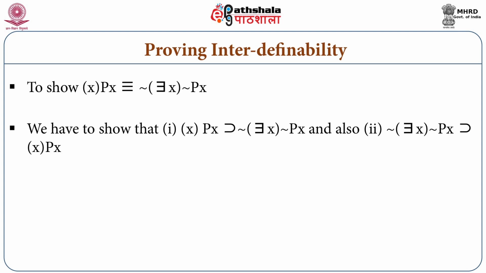We have to first show that for all x, Px implies it is not the case that there is an x such that Px is not the case. That is logical implication. And the second half is it is not the case that there is an x such that x is not P implies for all x, x is P. So if we can show double implication, then their equivalence can be shown. Now we will show the double implication. That is, we will derive first one part and then another part to show the logical equivalence.